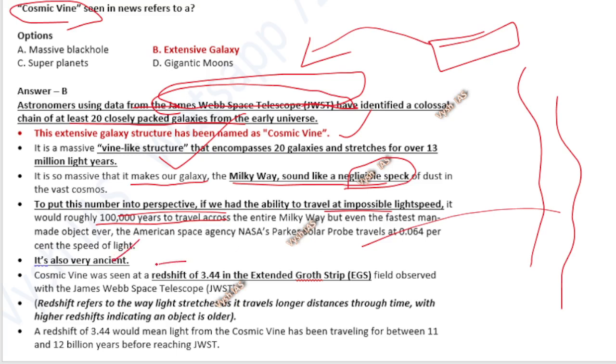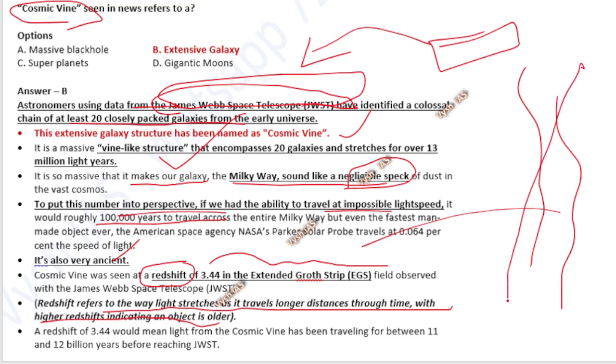In that context only one word is there: redshift. When you are detecting different things, you will tell how much redshift it has. Okay, a redshift of 3.44 in the extended growth strip. This means that redshift refers to the way light stretches as it travels longer distances through time. So higher redshift means it is an older object, from far away, or something which happened long back that you are seeing now in your telescope. So the more the redshift, the older it is. That is the technical meaning of it.